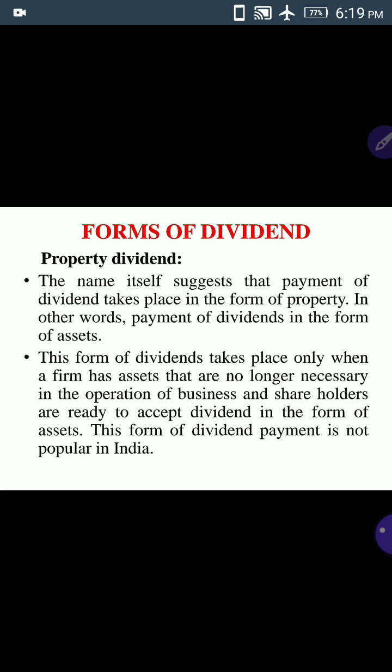This form of dividend takes place only when a firm has assets that are no longer necessary in the operation of business.